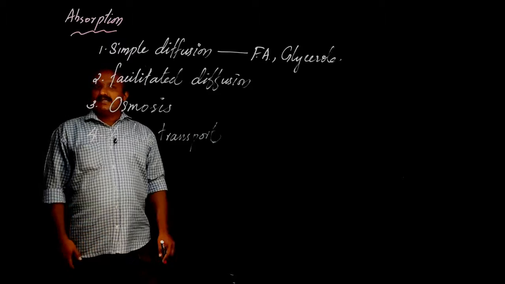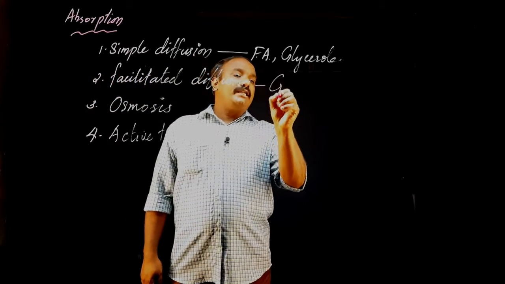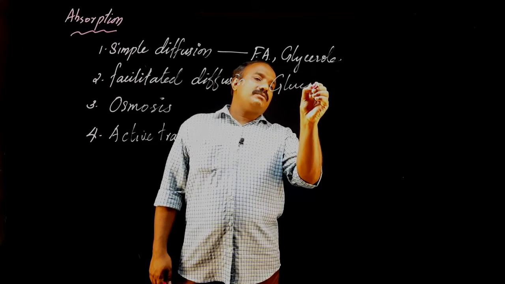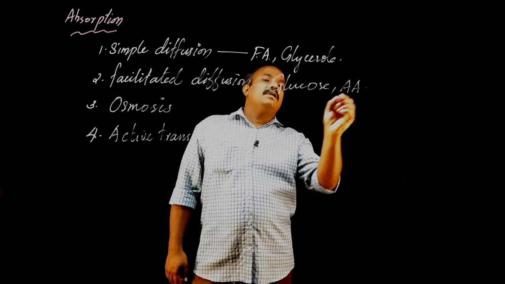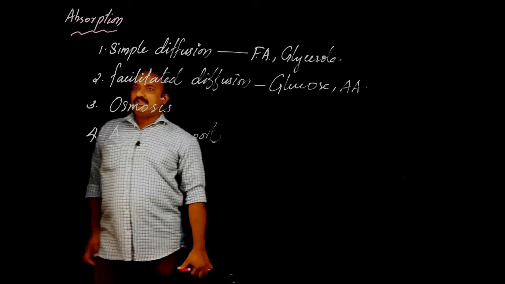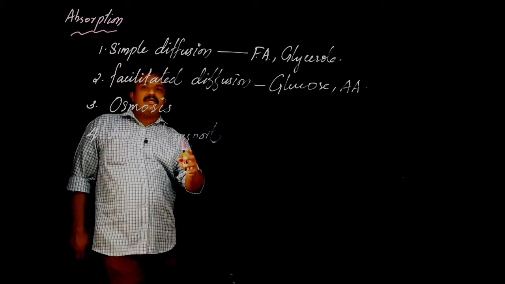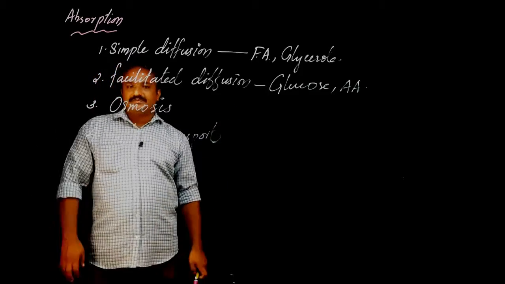Fatty acid and glycerol. By facilitated diffusion, all types of glucose, then amino acid. All types of glucose means glucose, fructose, galactose. These all are absorbed by using what? Facilitated diffusion. Then amino acid also.